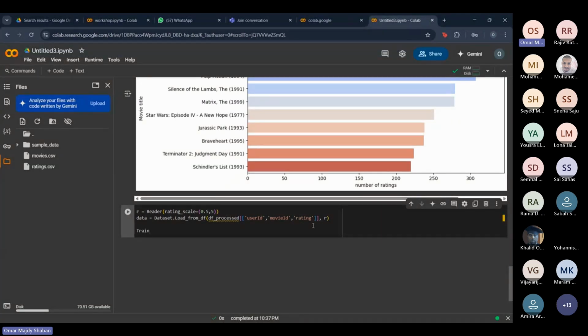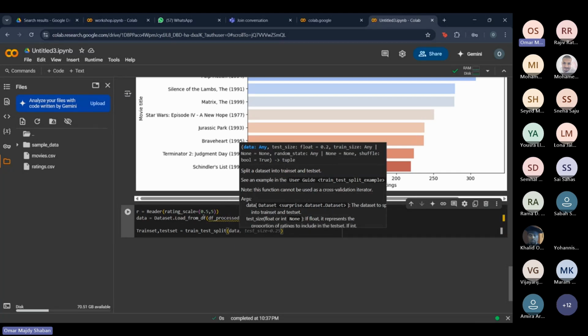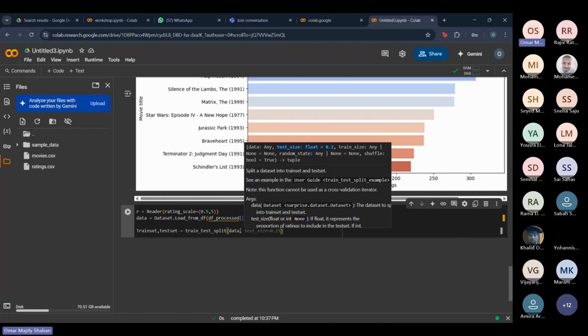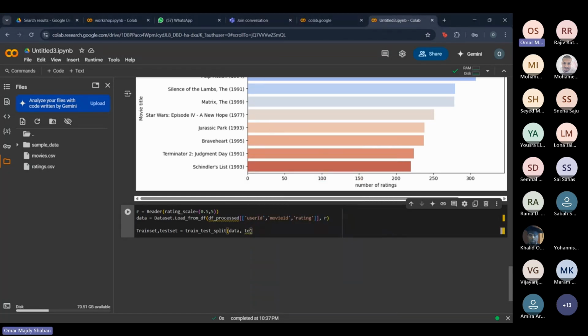So what we're going to do now is make two variables, the train set and the test set, which is what we just explained. We're going to use train underscore test underscore split, which splits our data set into two data sets, one for training and one for testing. We pass our data, which is what we defined here, and we want to specify how big our test set is. So we have test underscore size. We're going to give maybe 20%.